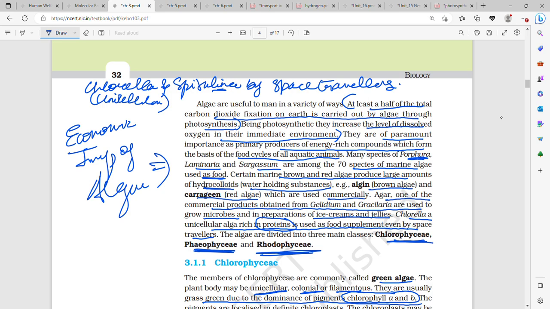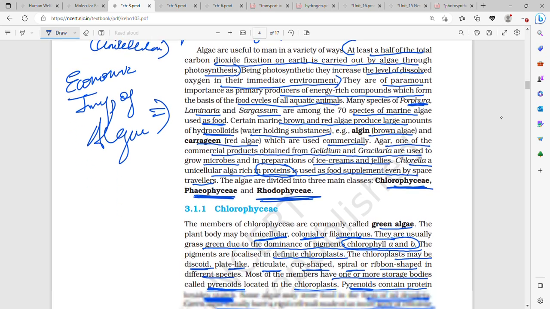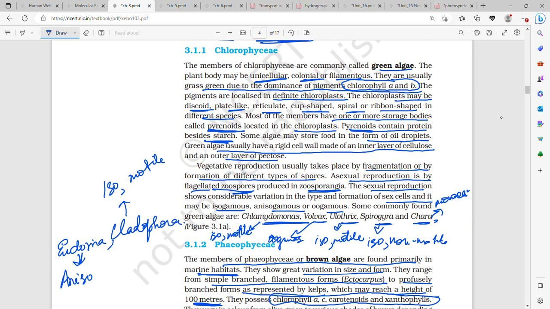The algae are divided into three main classes: Chlorophyceae, green algae; Phaeophyceae, brown algae; and Rhodophyceae, red algae. Chlorophyceae are commonly called green algae. Their body can be unicellular, colonial, or filamentous. They are usually grass green in color because they have the pigments chlorophyll a and chlorophyll b, localized in definite chloroplasts. These chloroplasts may be cup shaped, disc shaped, discoid, plate like, spiral, reticulate, or ribbon shaped in Spirogyra.